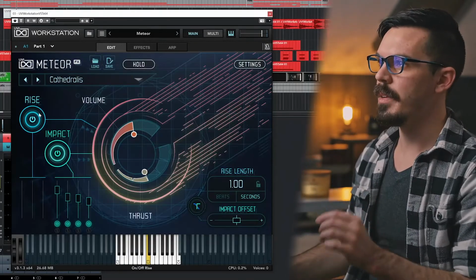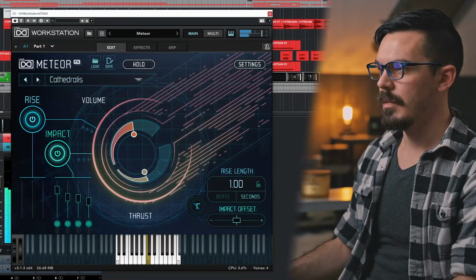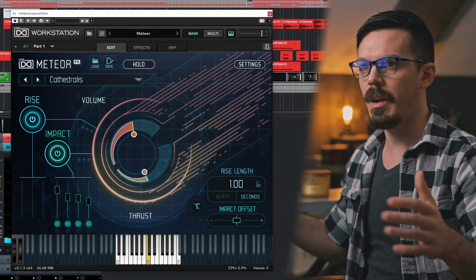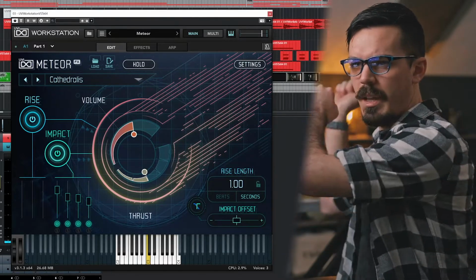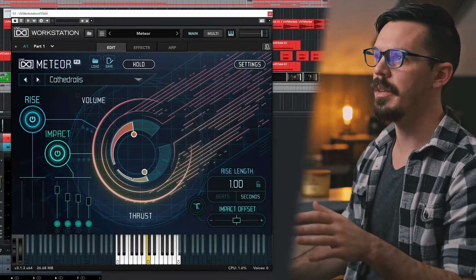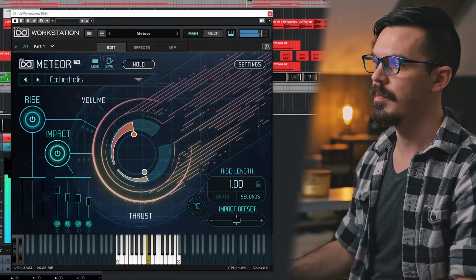Next up in Meteor, I found this preset, which sounds really neat. I like that it almost sounds like if you were in a big warehouse and you were really far away and someone hit like a giant sheet of metal or closed a very big door. So that layers really, really well with that sound I made in Asteroid.